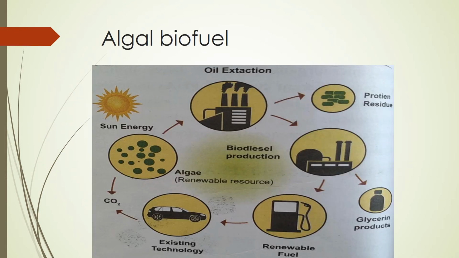Look at this picture carefully. First of all, algae, a renewable resource. Algae is a renewable resource. This algae helps to produce biofuel in the presence of sunlight. After that it goes to some factories, then glycerin product, and then renewable fuel like petroleum. Likewise, we are using biofuel, and as usual we can use it in vehicles also. These are the uses of algal biofuel. Already we learned that algae are not the only source of biofuel; sugarcane and corn are also sources of biofuel. So it is very useful in day-to-day life.